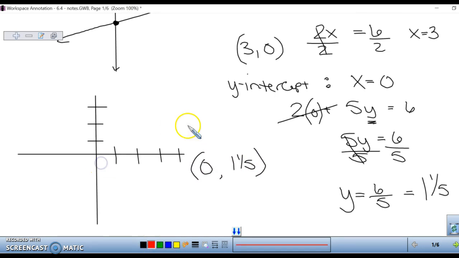Our x-intercept is where it crosses the x-axis, so we can plot this point at (3, 0). 3 is horizontal: 1, 2, 3. And we don't go up at all, so we're right here. And then we have (0, 1 1/5), which is approximately there. Then we connect the two with a line. So that shows that our graph crosses the x-axis at (3, 0), and the y-axis at (0, 1 1/5).